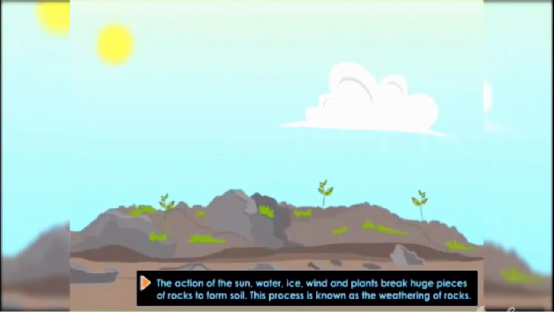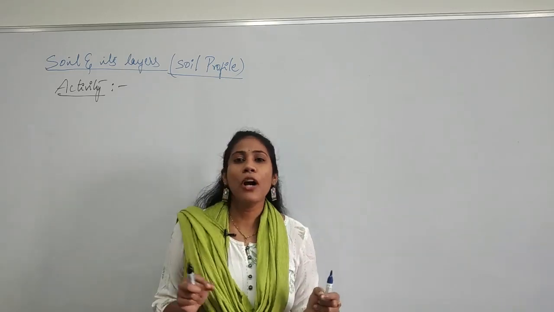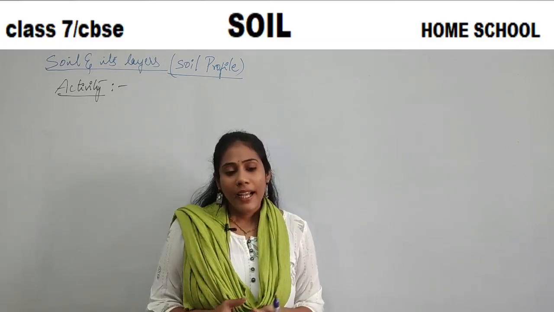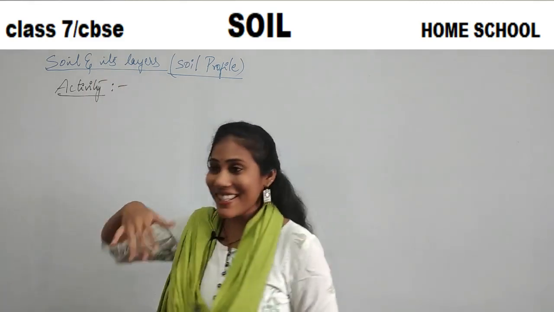So who is responsible for this breaking of big rocks? Sun is responsible, then rain is responsible, wind is responsible, as well as certain plants are also responsible. So all of them together help the bigger rocks to break up into smaller pieces. So this is how the soil is formed. So guys, with the help of a visual, we got to know how soil is formed completely, right? Fine. And next we are going to learn about soil and its layers.